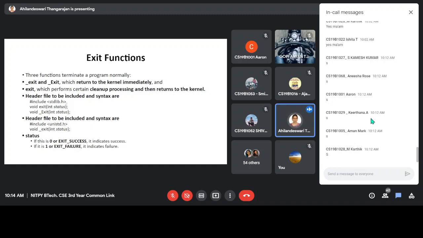So you have to include the header files to make use of these. You have to include stdlib.h, and for _exit, you have to use unistd.h. The format of the exit function is given here. And the status: 0 means success, 1 means failure. 0 indicates exit on success, 1 means exit on failure.